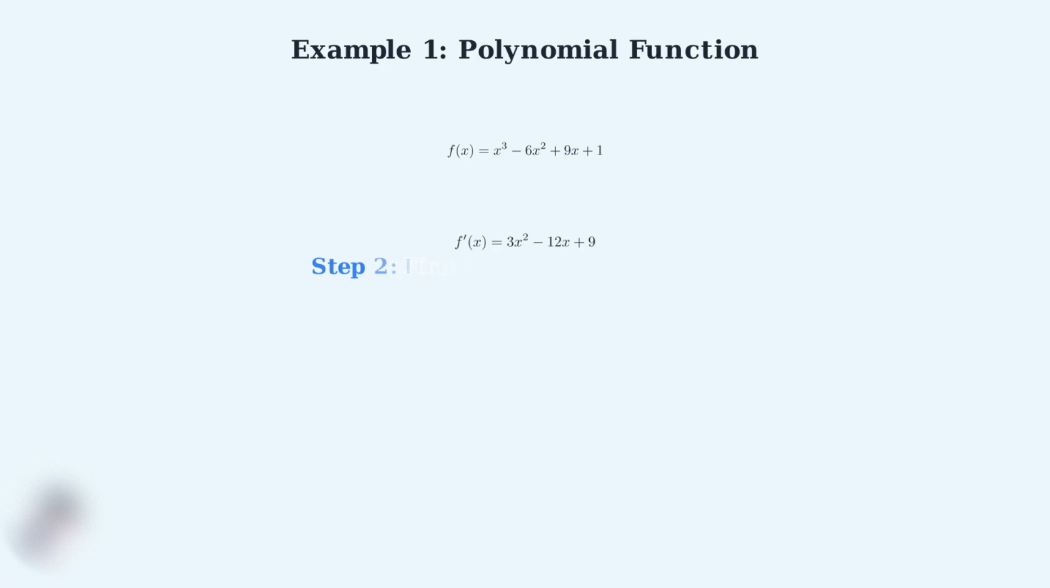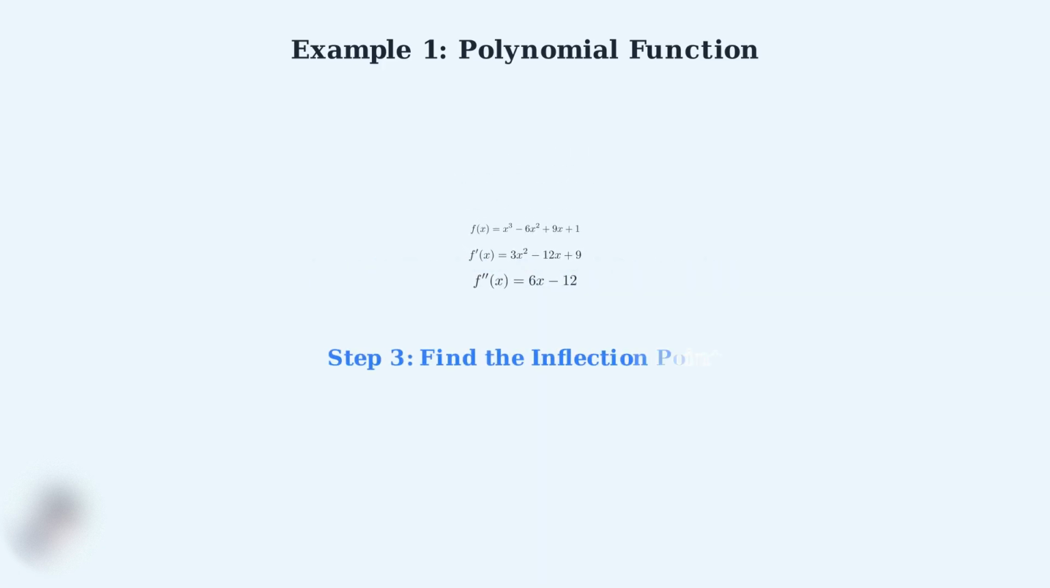Step 2. Now we differentiate the first derivative to get the second derivative. The derivative of 3x squared is 6x. The derivative of negative 12x is negative 12, and the derivative of the constant 9 is 0. Step 3. To find inflection points, we set the second derivative equal to 0. This gives us the equation 6x minus 12 equals 0.